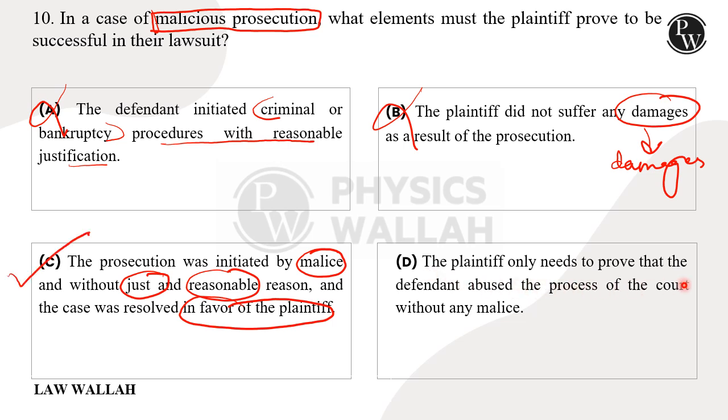D says plaintiff only needs to prove that defendant abused the process of court of law without any malice. Abuse of process of court of law तो necessary है, but इसके साथ मैलिस भी प्रूव करना इंपॉर्टेंट है, which is not being highlighted in the present option. So again this is a wrong option.